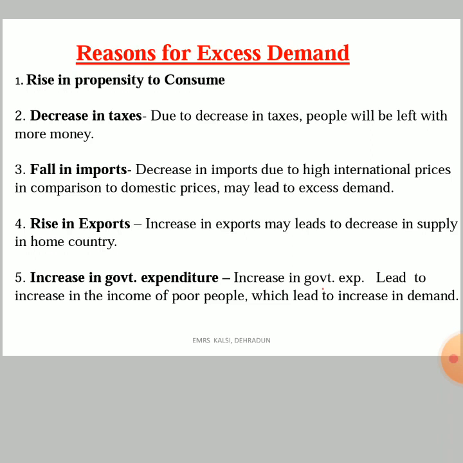Okay, now the last one is increase in government expenditure. Increase in government expenditure leads to increase in income of poor people, which leads to increase in demand. Now in India, as we can see, the majority of people are poor or middle class. If government increases its expenditure, what will happen? The poor people will get money.